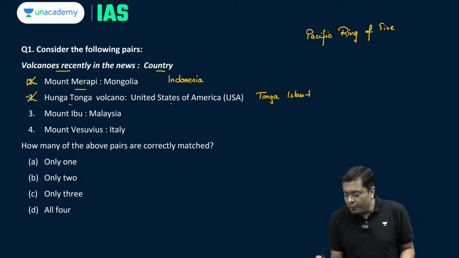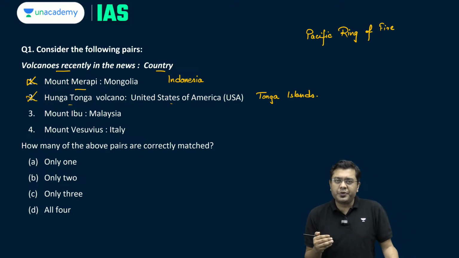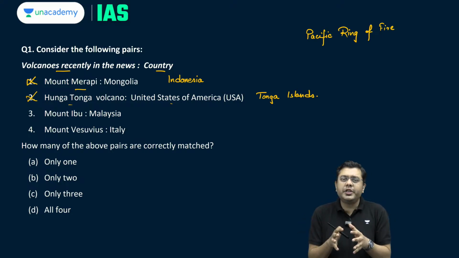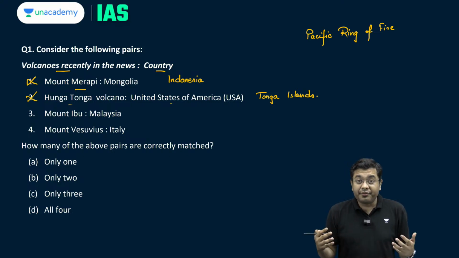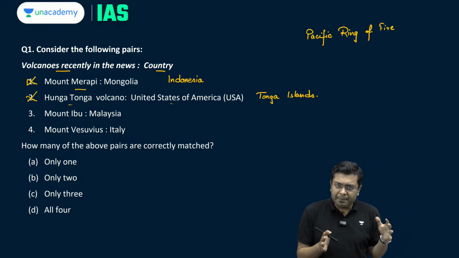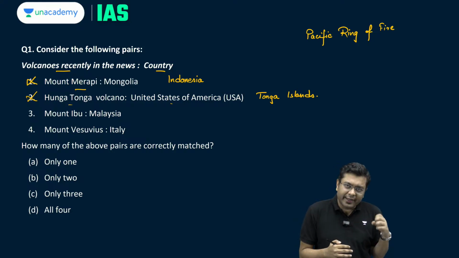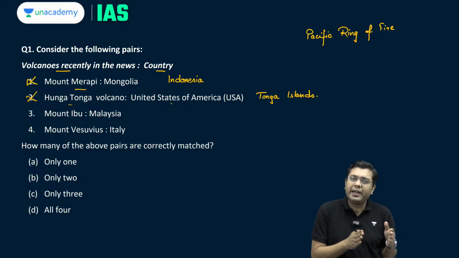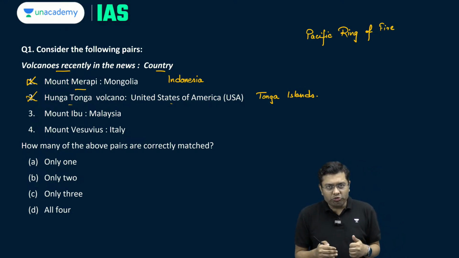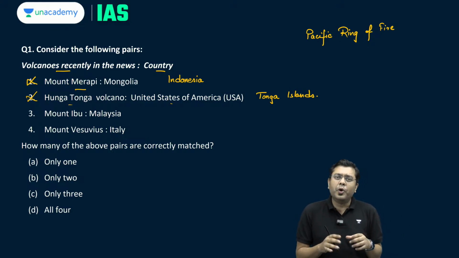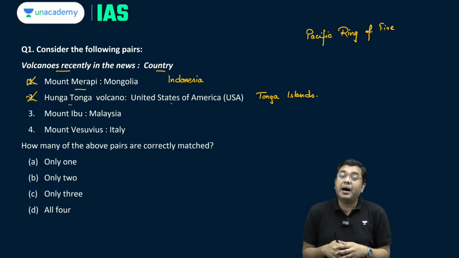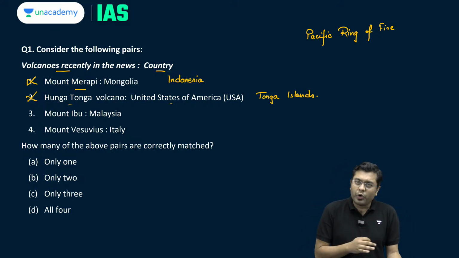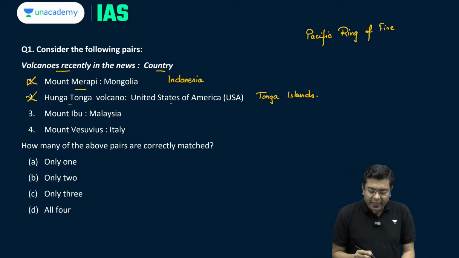Here you basically had two volcanic eruptions, Hunga Tonga and Hunga Hapai. Both of them actually merged into a single one when you had a massive eruption, one of the strongest eruptions of the past 50 years, which occurred in the southwestern region of Pacific between December 2021 and January 2022. That is why this has been important, not only because of the eruption per se, but because of the amount of carbon dioxide and the ash cloud which was released. That is what makes it important. So this is also incorrectly matched.